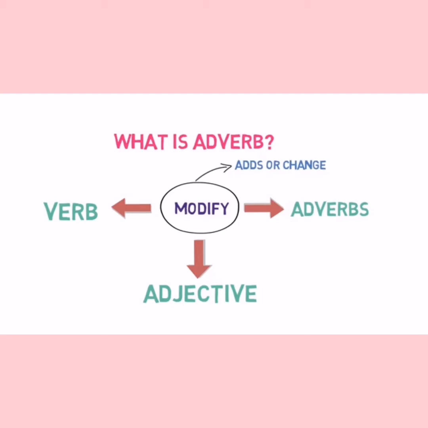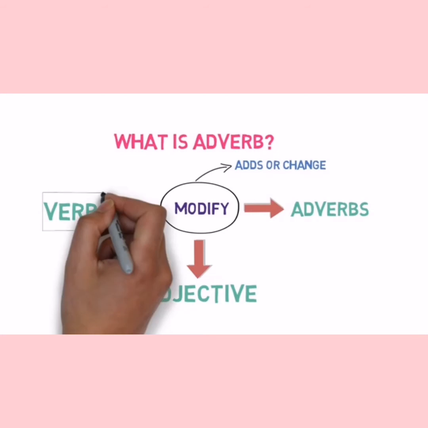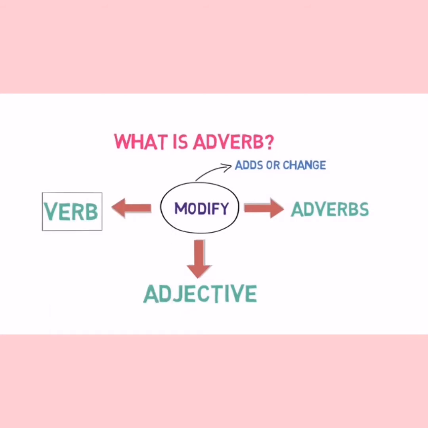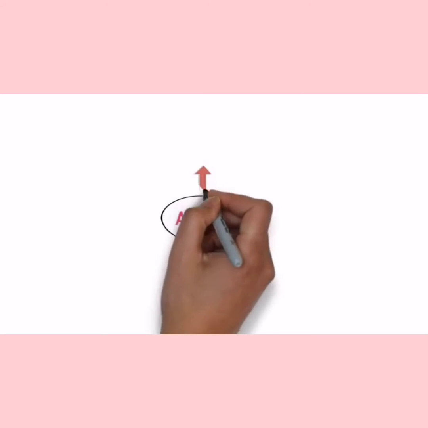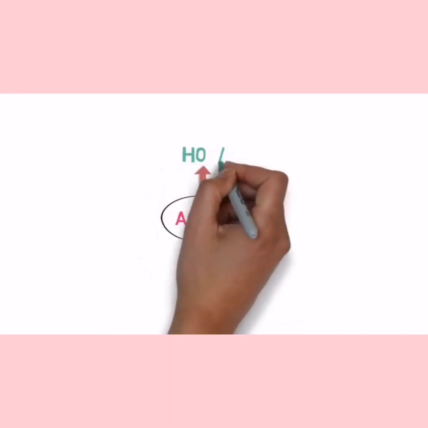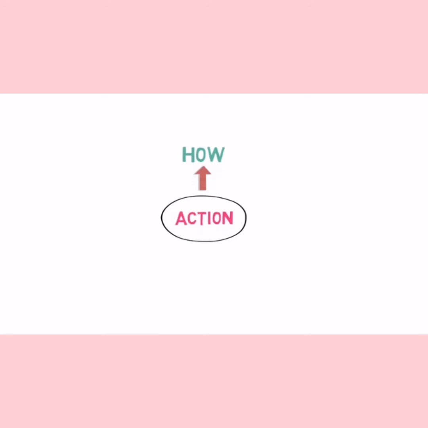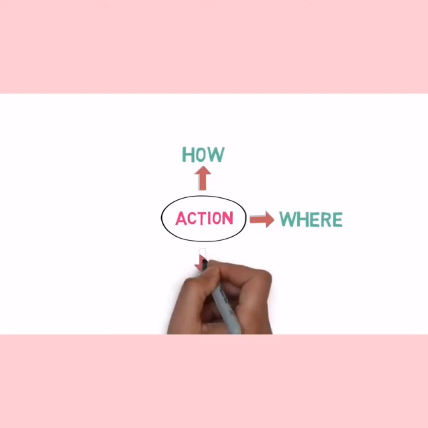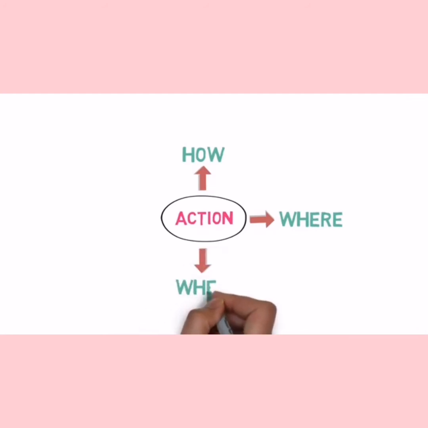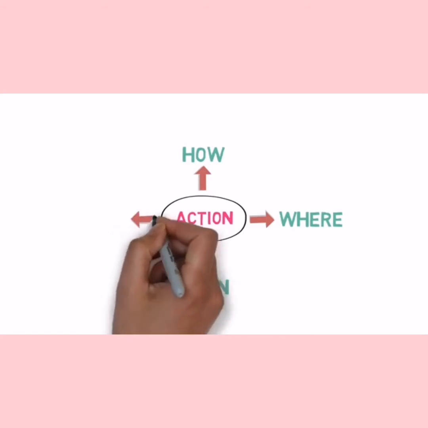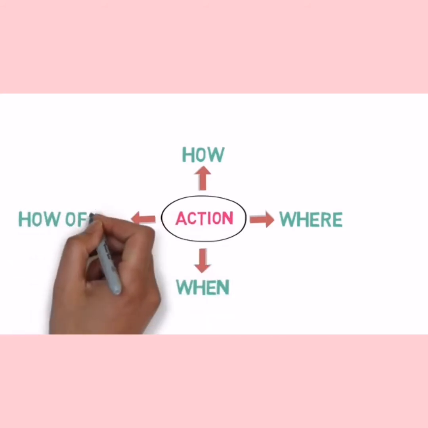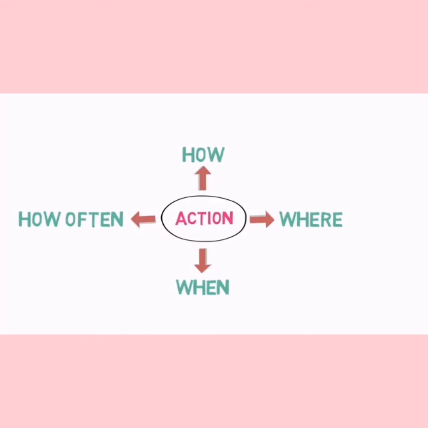Now, how does an adverb modify a verb, or we can say an action performed by the subject? There are 4 ways in which an adverb modifies or describes the action in the sentence. First way is how the action in the sentence is performed. Second is where the action is performed. Third, when the action is performed. Fourth, how often or frequently the action that we are talking about is performed. Now let's see these modifications with some examples.